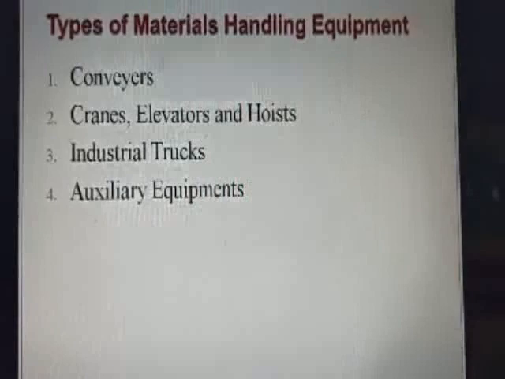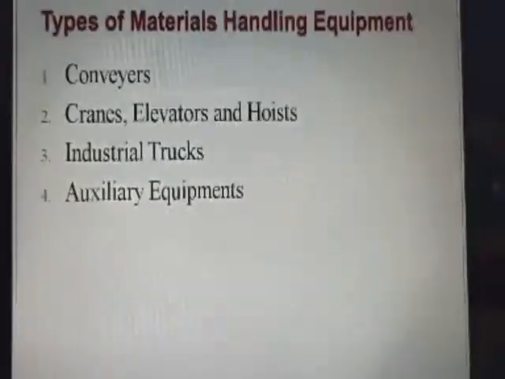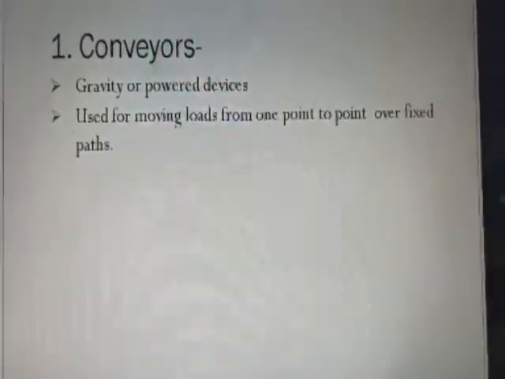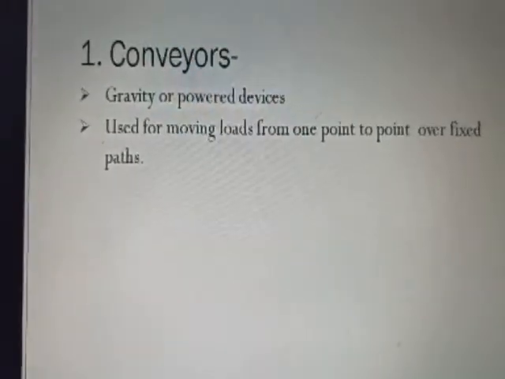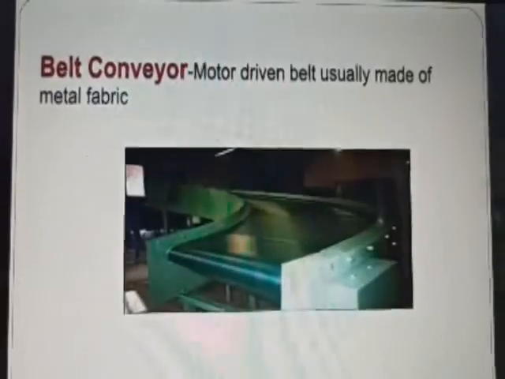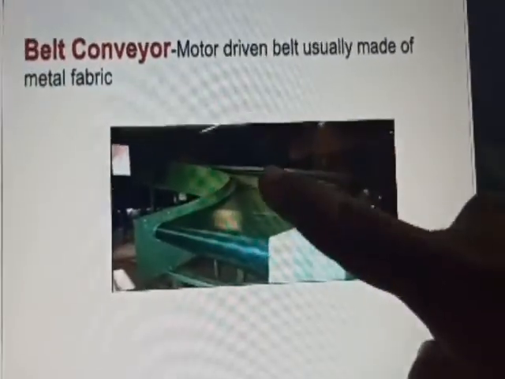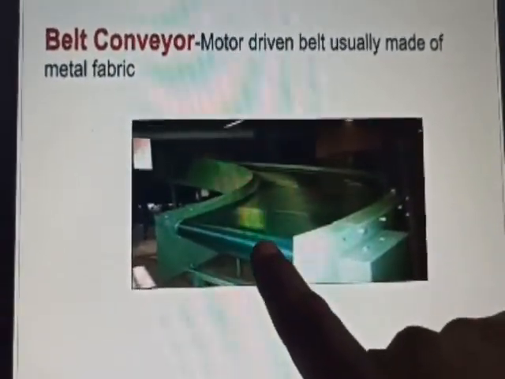Okay. First one: conveyors, cranes, elevators, hoists, industrial trucks, auxiliary equipments. Conveyors, based on gravity, are used to move material from one place to another. Let us see what the conveyors are. This is a belt conveyor: the material is kept here, and as the belt moves, the material also moves.